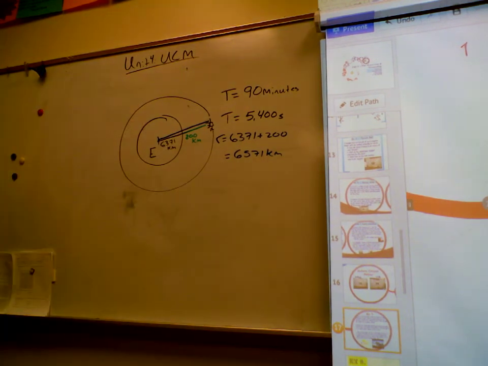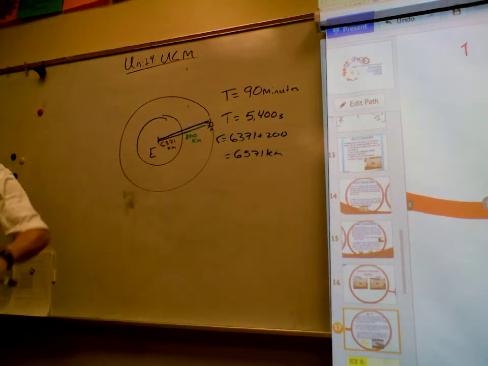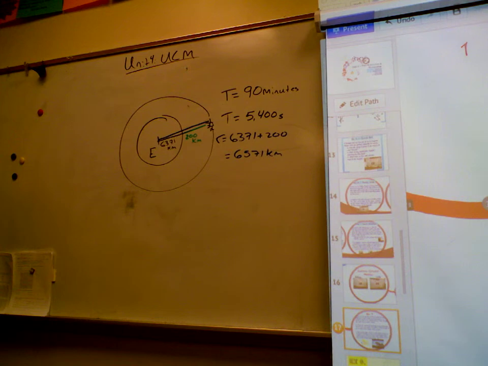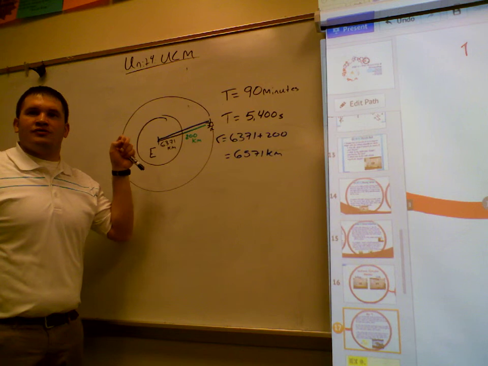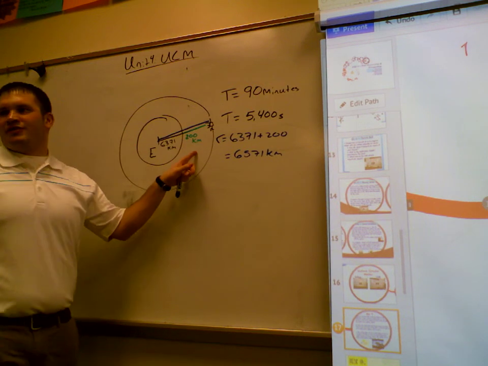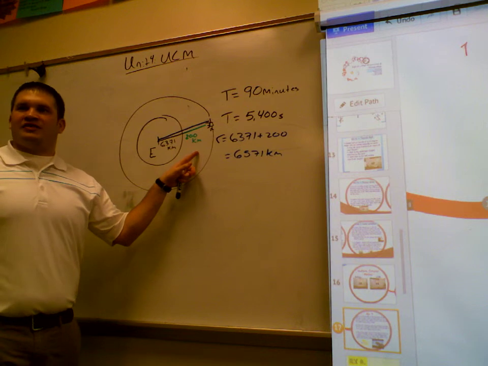The reason I'm going through a period conversion and a radius addition is that when I give a problem like this, students will often work with a radius of 200, because they say that's how far it is above the Earth.